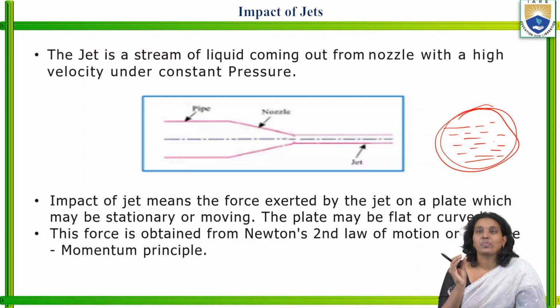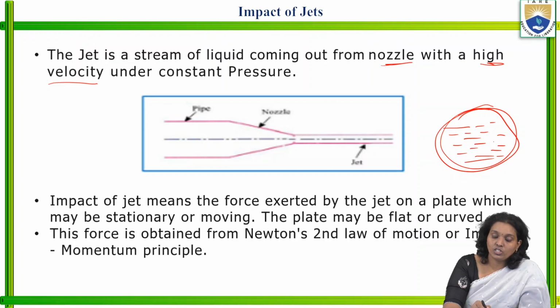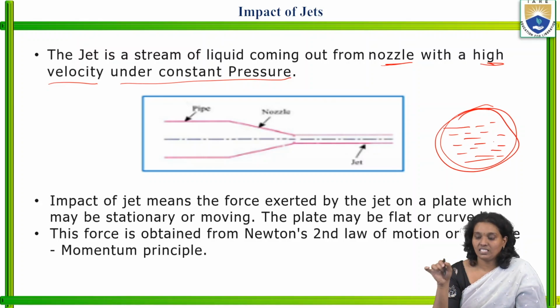That stream of liquid coming out of the nozzle with a high velocity and constant pressure is what is known as a jet.